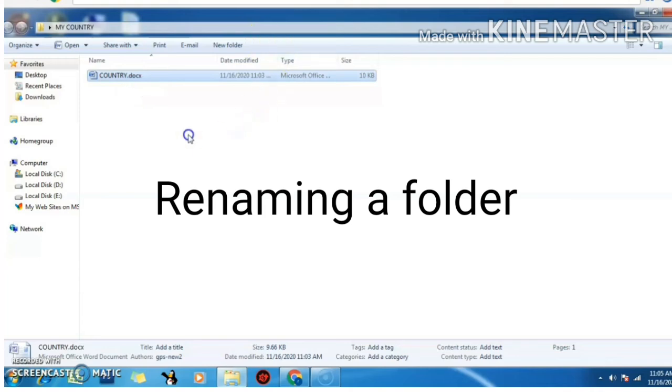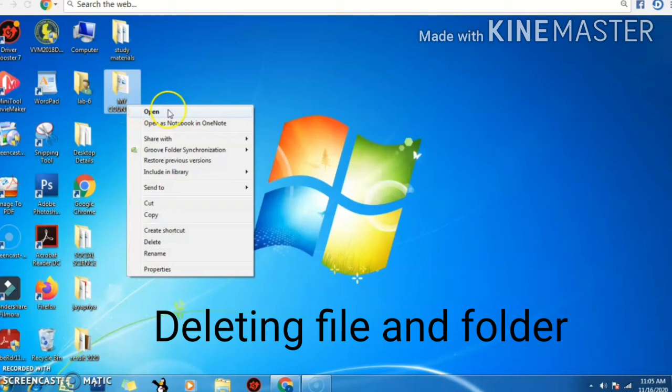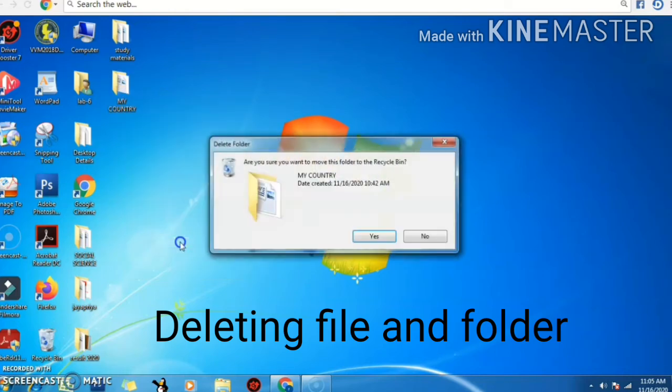Next is how we can delete a file and folder. Select the folder, then the context menu will appear, then select the delete option. A dialog box will appear. From that you can select yes. So it will go to the recycle bin. The recycle bin is a space where all the deleted files and folders are stored.